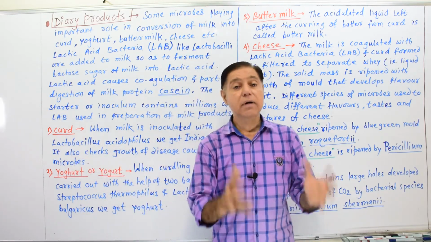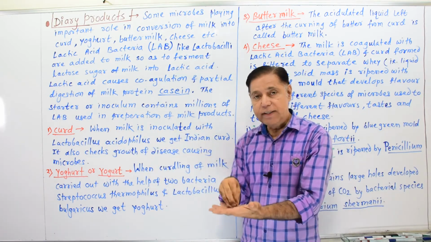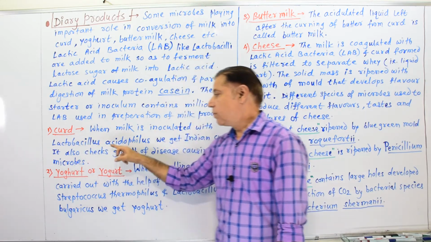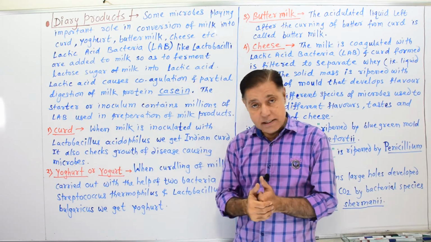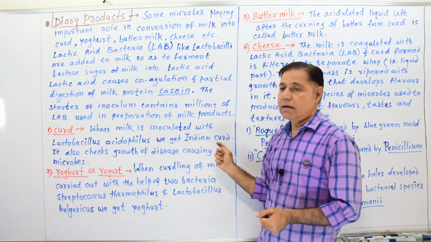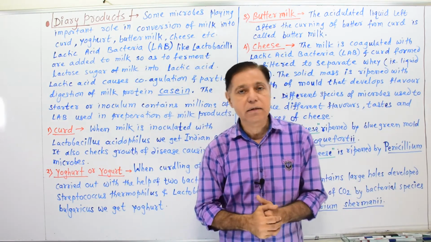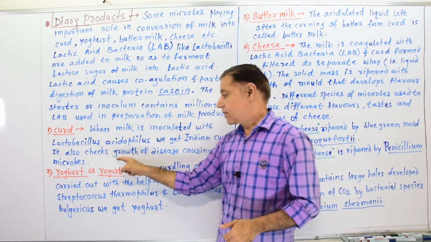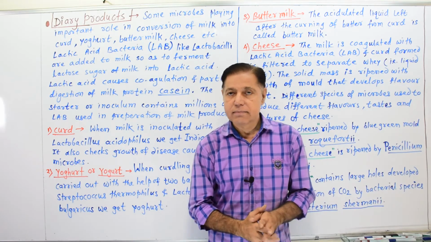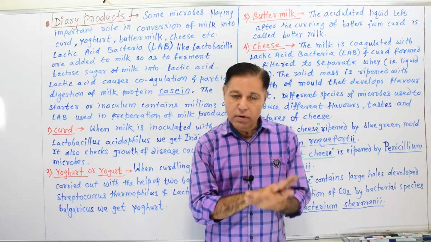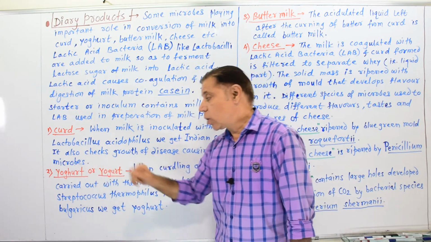Now about curd. When milk is inoculated, means added with Lactobacillus acidophilus, which is the scientific name of the lactobacilli, we get Indian curd. It also checks growth of disease causing microbes, and because of this the growth of other disease causing pathogenic microbes also gets controlled. Second dairy product is yogurt.